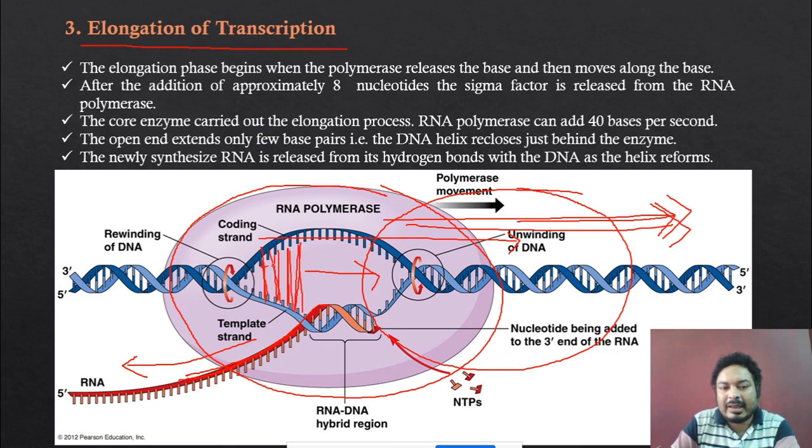If T is there, T is binding to the A again. If G is there, G is binding to the C again. If C is there, C is binding to the G again, like that. So on one side the unwinding process is going on, and on the back side of the RNA polymerase the rewinding process is also going on. Rewinding of the DNA. You can see this is a rewinding process, and this is the unwinding process.